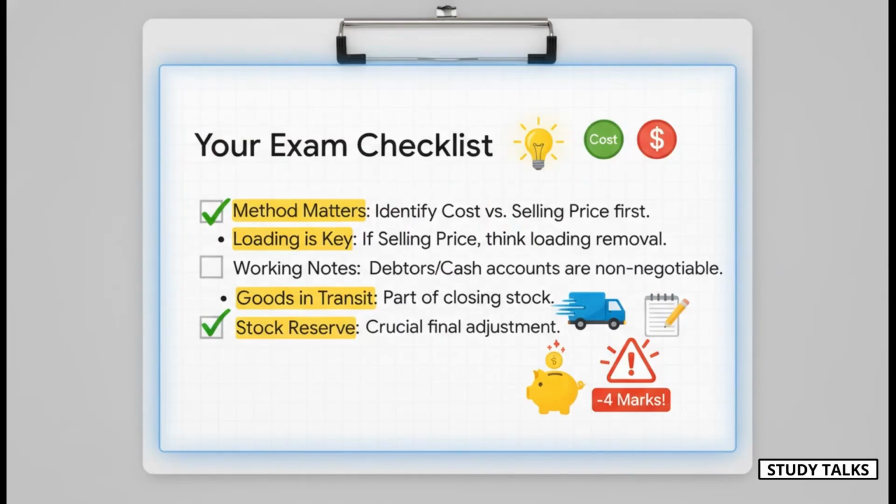So as we wrap up, let's go over your final exam checklist. These are the things you need to burn into your memory. First, the second you read a branch question, ask cost or selling price. If it's selling price, your brain must immediately scream, remove the loading. Third, working notes are not optional, they are mandatory. Fourth, always look out for goods in transit. And last but definitely not least, do not forget the stock reserve on closing stock. It is the most common and painful way to lose marks.